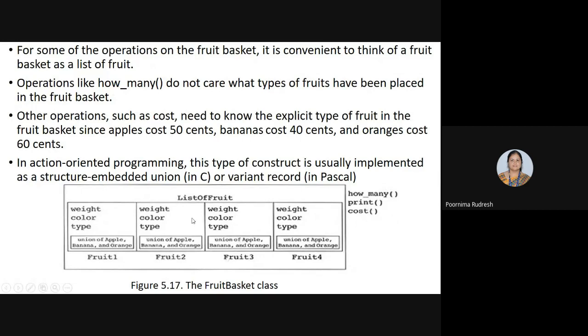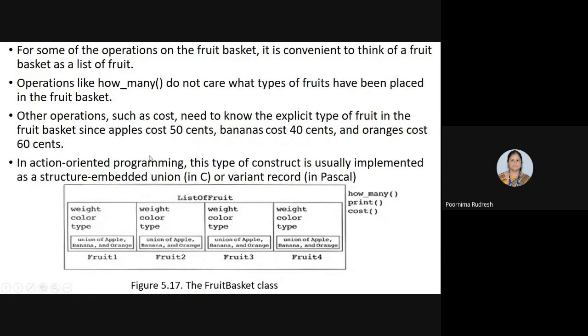Why? Because the cost of the apple, banana, or orange is different: apple is 50 cents, banana is 40 cents, and orange is 60 cents. Hence, I cannot use a common function to calculate the cost, because the cost of the different fruit is different. Clear? So in action oriented programming, this type of construct is usually implemented as a structure embedded union or a variant record.